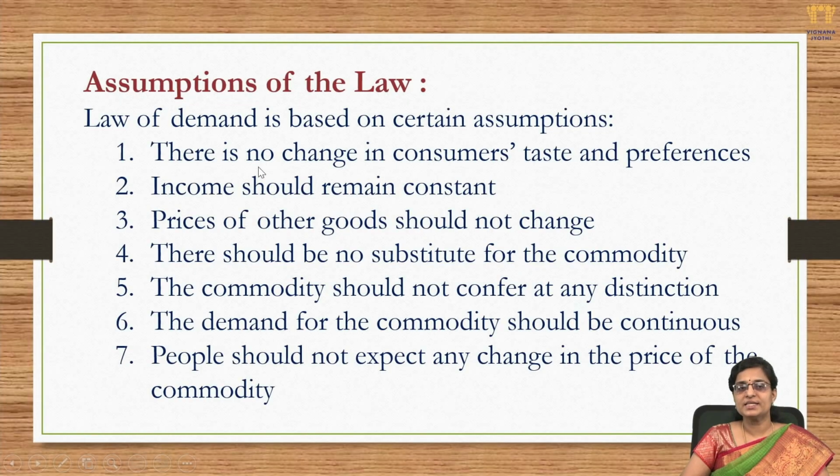And what are the basic assumptions which are kept in mind while this law is discussed? For this law to hold good, it is assumed that all the following are maintained. So what are all these assumptions? Let us look into them. First, there is no change in consumers' taste and preferences. So as the price is changing, the rest are all the same. Income should remain constant. Prices of other goods should not change, that is, the prices of substitute products or any other related goods do not change.